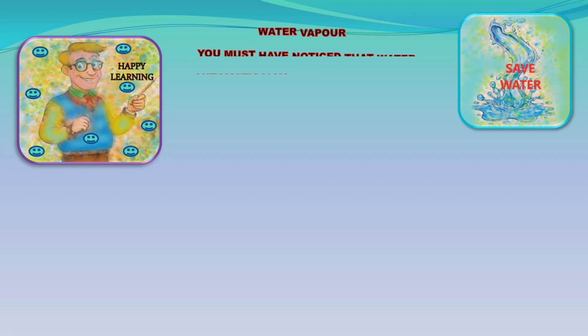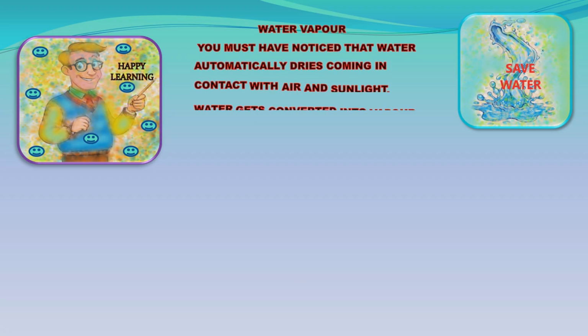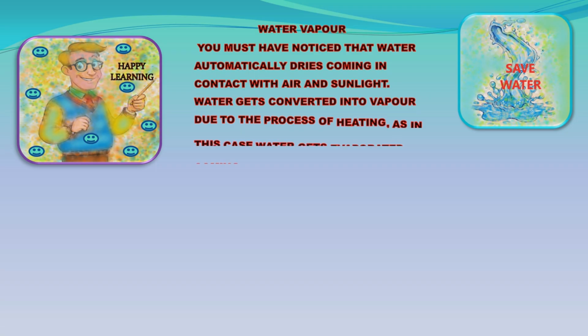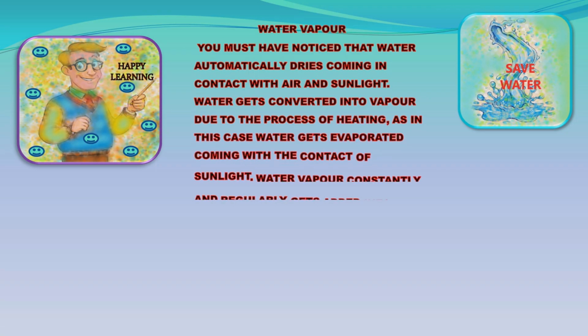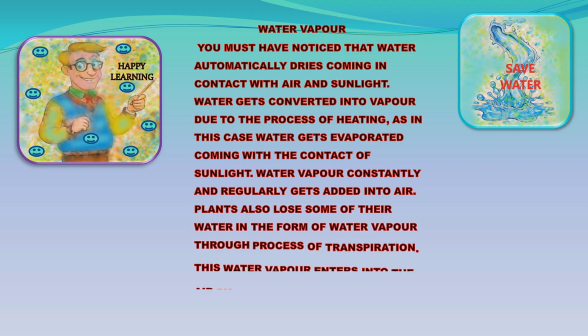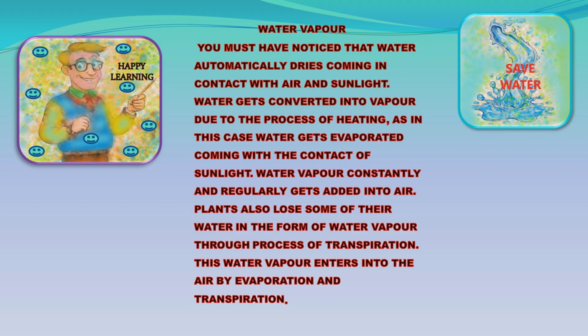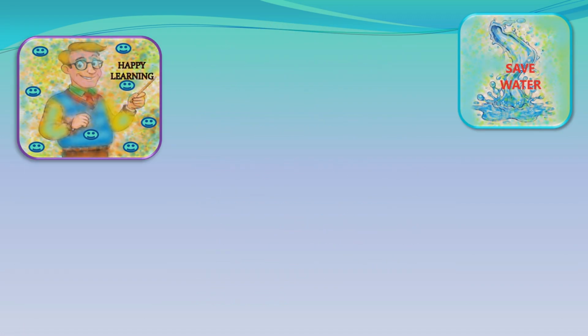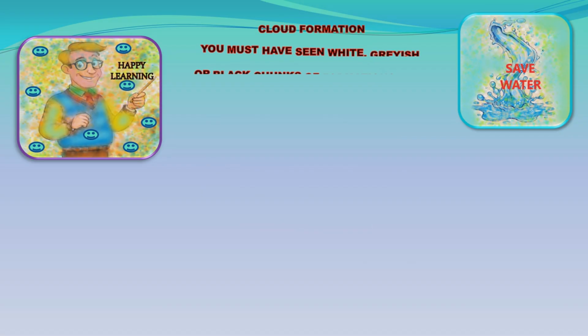Water vapor. You must have noticed that water automatically dries on coming in contact with air or sunlight. Water gets converted into vapor due to the process of heating, as in this case water gets evaporated on contact with sunlight. Water vapor constantly and regularly gets added into the air. Plants also lose some of their water in the form of water vapor through the process of transpiration. This water vapor enters into the air by evaporation and transpiration.